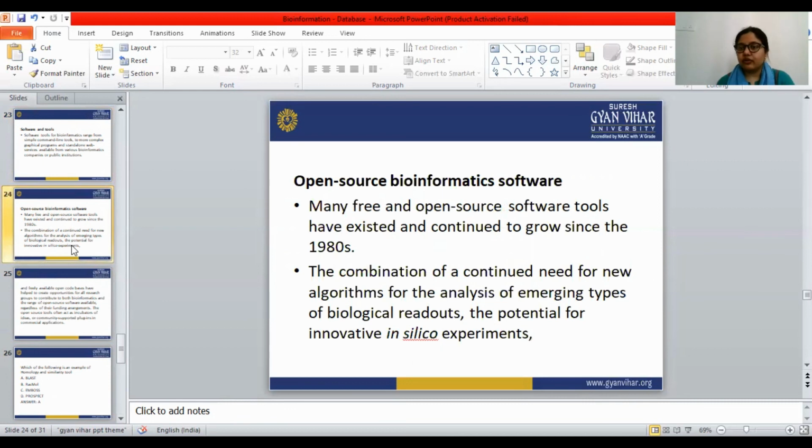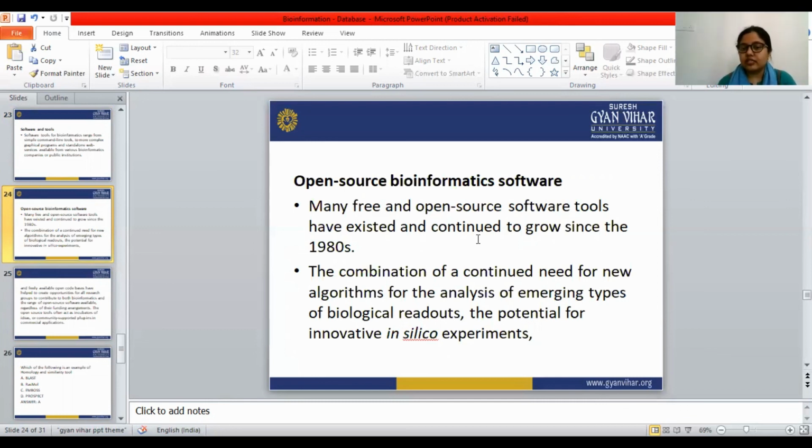Open source bioinformatics software: there are many free and open source softwares available, and they have been growing since the 1980s. There is a continued need for new algorithms for analysis of emerging types of biological readout, and the potential for innovative in silico experiments. So these are all continuing to grow.